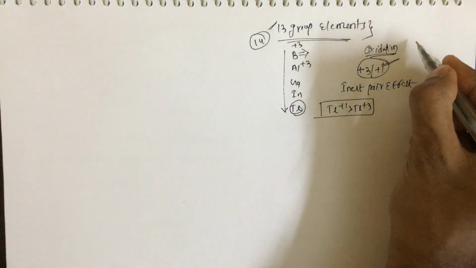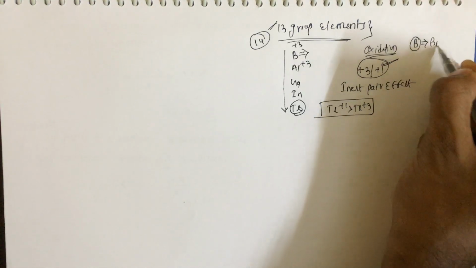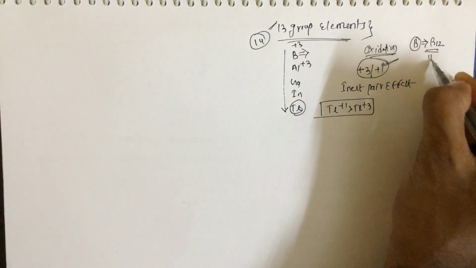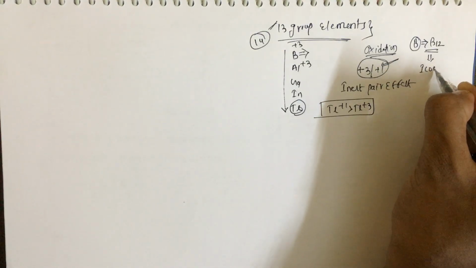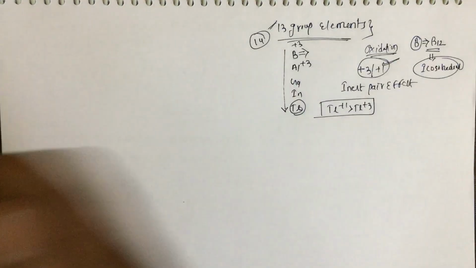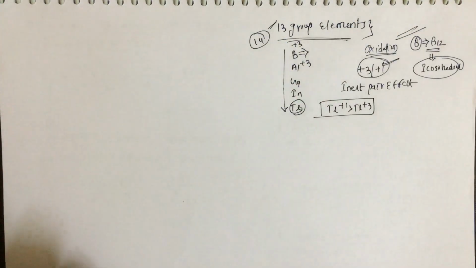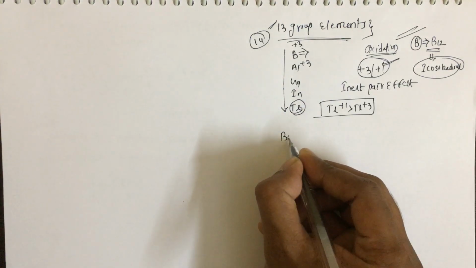Another point: if you see the crystal structure of boron, boron exists in the form of B12. So the structure is icosahedral. This question is asked many times in examinations. It's very important, you have to remember this point. Now I'm directly going to the boron hydrides.